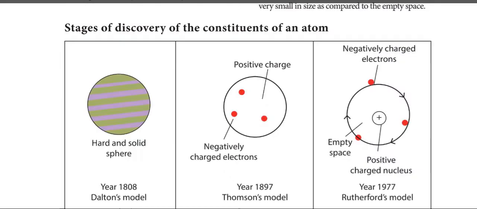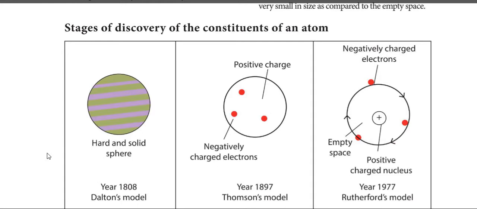The next atomic model is given by the scientist Rutherford, so it is also known as the Rutherford model. He also proposed the atom is spherical in shape. Dalton also proposed the atom is spherical in shape, J. Thomson agreed with that, and Rutherford agreed with that too. Dalton does not propose anything about the positively and negatively charged particles. But J. Thomson proposed the atom has a positive charge like the red part in a watermelon and negatively charged particles like the seeds in a watermelon. The seeds are randomly placed in the red part.